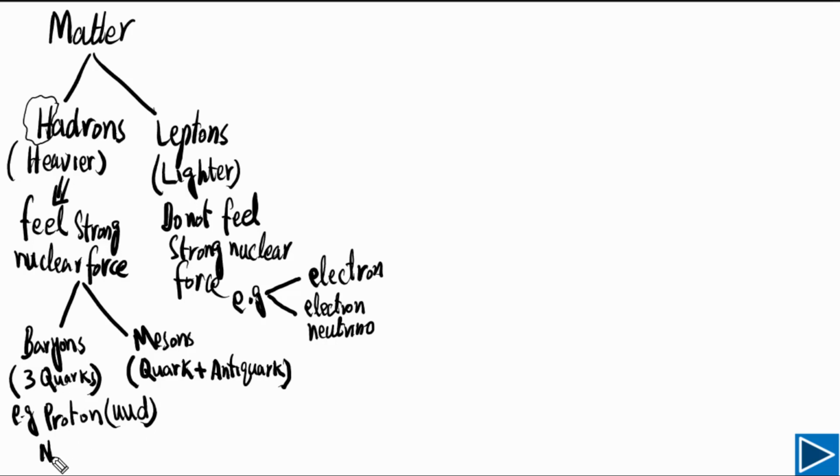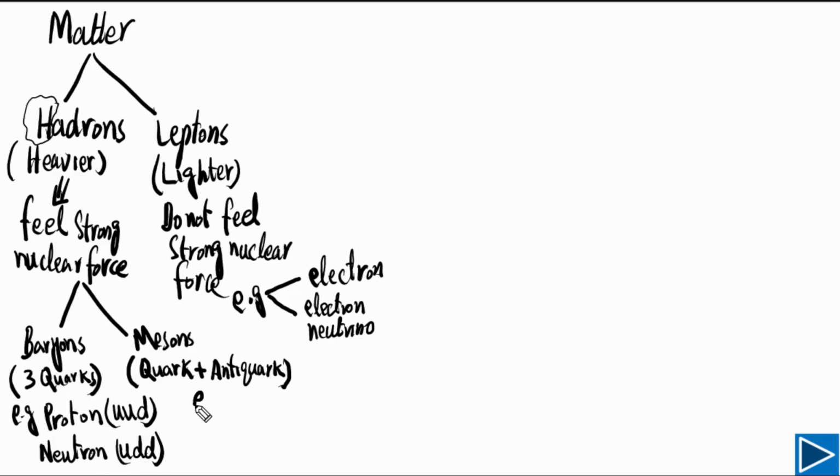Neutron is also a baryon, and neutron consists of 1 up quark and 2 down quarks.